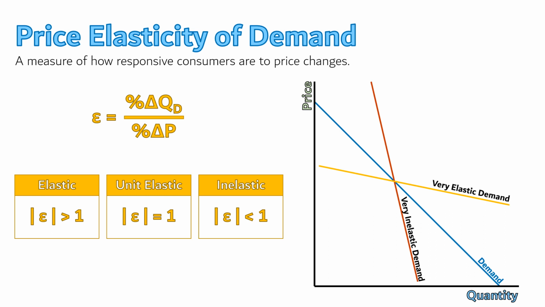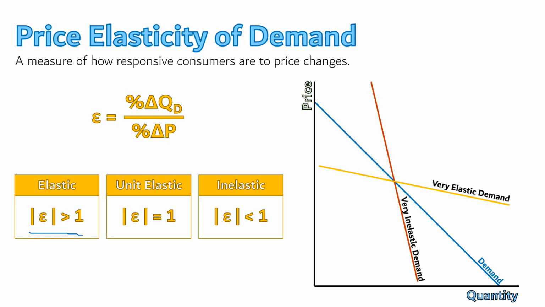When the numerator is bigger than the denominator, then in absolute value, the elasticity will be greater than 1. Remember, the elasticity of demand is always negative, which is why we need to take the absolute value when comparing it to positive 1. An elastic demand curve runs flat, like this yellow demand here. It means that consumers are really sensitive to price changes. If you raise the price just a little, they will buy a lot less. Likewise, if you lower the price a little, they will buy a lot more.